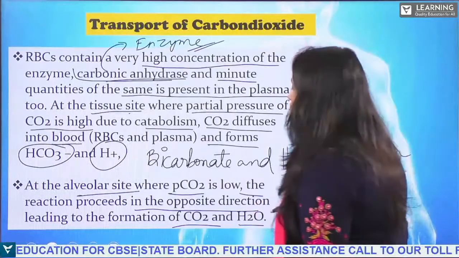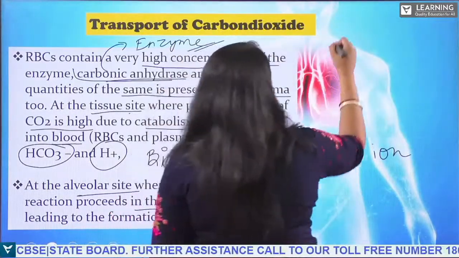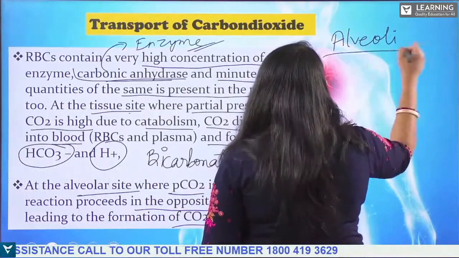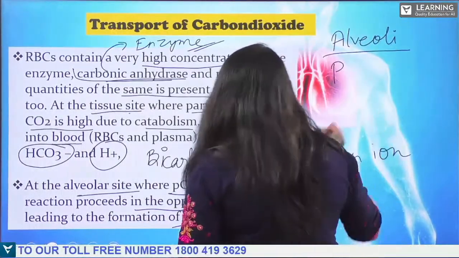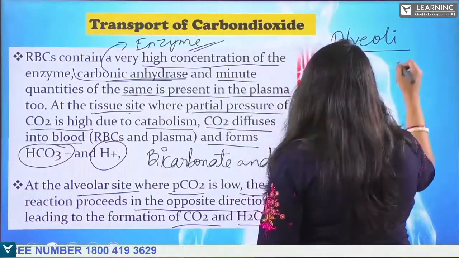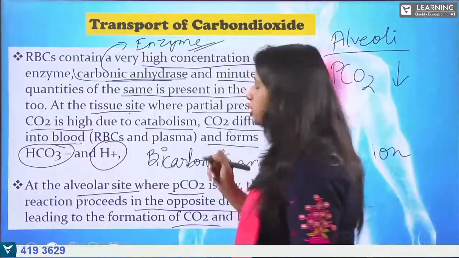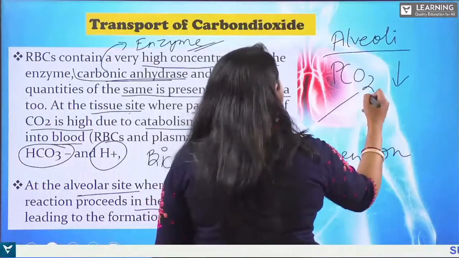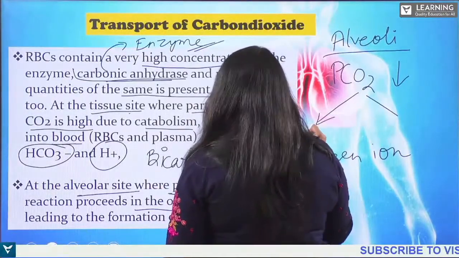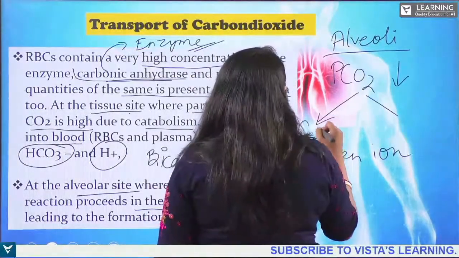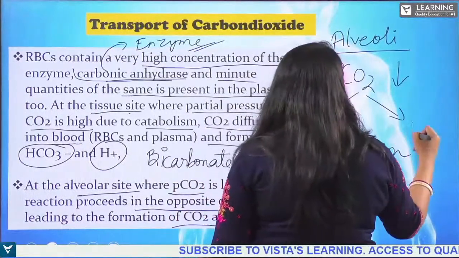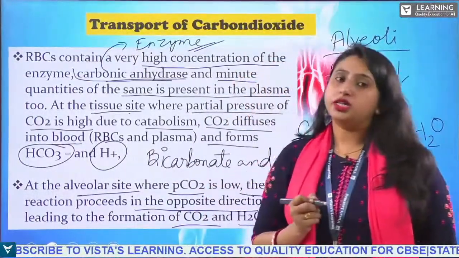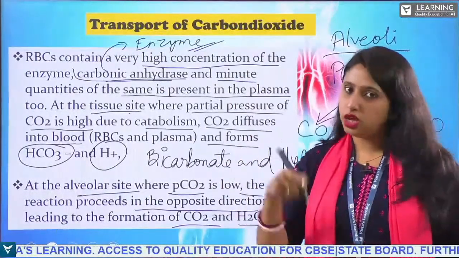So what happens in the alveoli? The partial pressure of the carbon dioxide, when it is low, what will it do? It will lead to the formation of what? It will lead to the formation of carbon dioxide and water. Okay, so this is how the carbon dioxide is being transported with the help of blood, right?